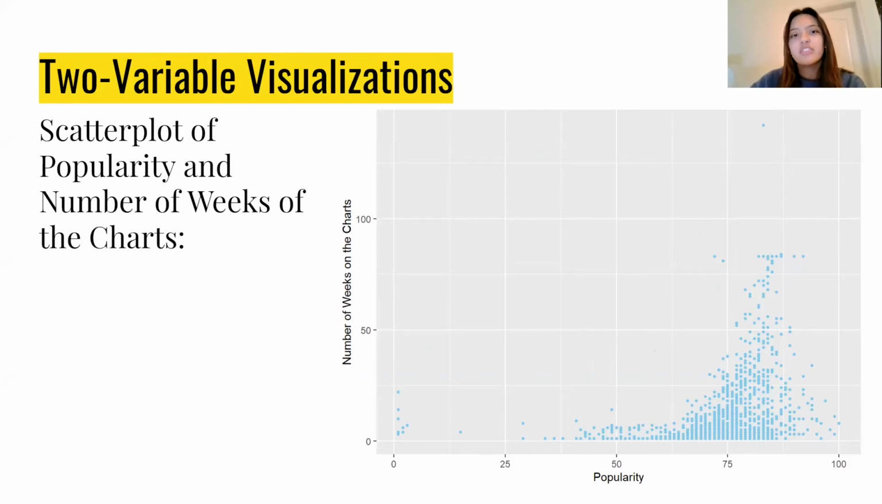But I found it really interesting that the songs with the highest popularity, around this area on the graph, spent a fairly low number of weeks on the charts as compared to this area of the graph, where the popularity value is 75 to about 88. And at this point here at the top is Falling by Harry Styles, which does not have the highest popularity, but does have the longest time on the charts.